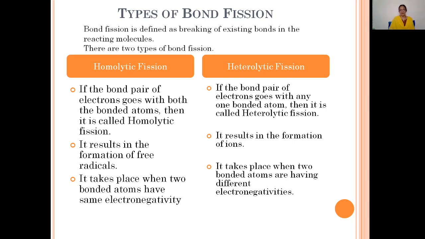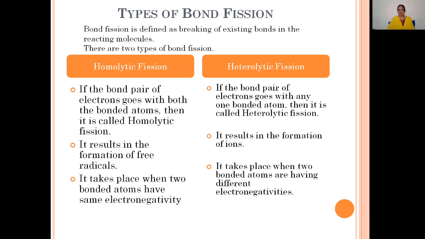We said free radical is nothing but an atom or a group of atoms, also called a species, with an odd electron, unpaired electron, or single electron. And this heterolytic bond fission results in the formation of ions. So what are the ions produced? We said two types of ions are produced here.